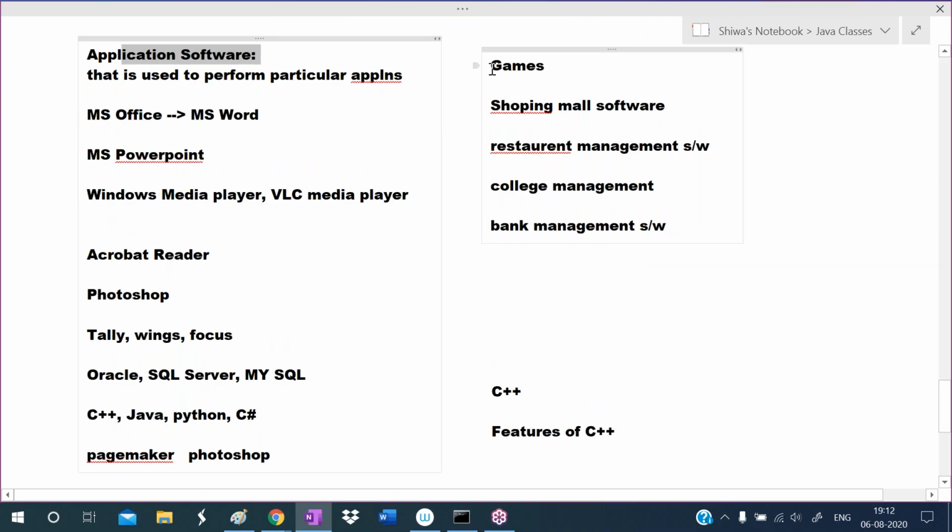Regularly we are using game softwares. Those game softwares are application softwares only. We are using WhatsApp, Facebook Messenger. Those are application softwares only. Banks are using their own software. That bank management software is application software.